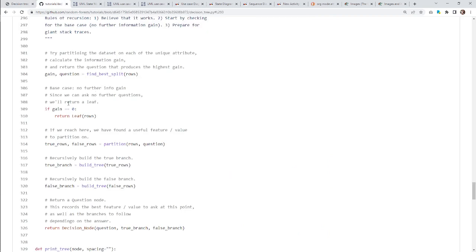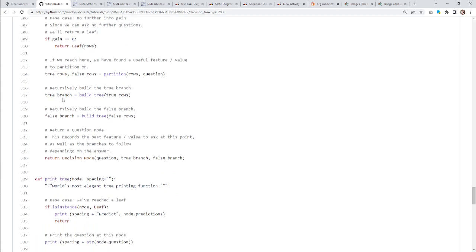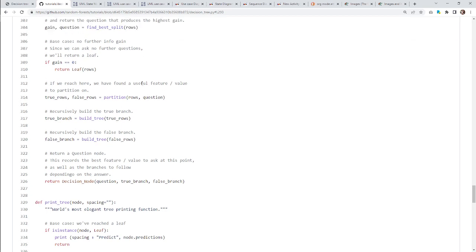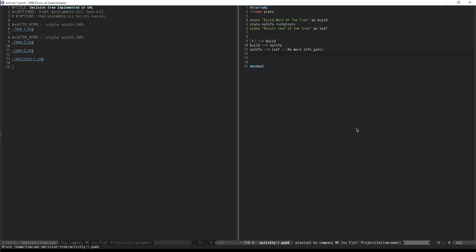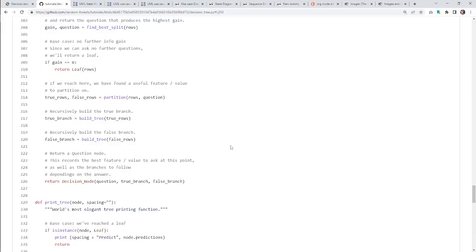Very cool, but what do we do if there is more info gain? Then we get our true rows and our false rows. So now it blends into where we do need the activity diagram as well, but I think we got it. It's basically just saying build.